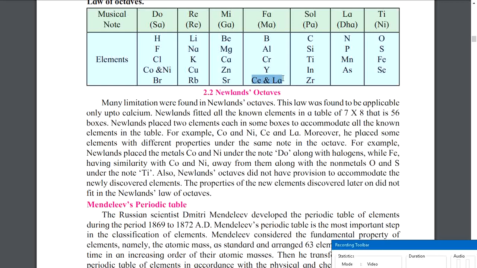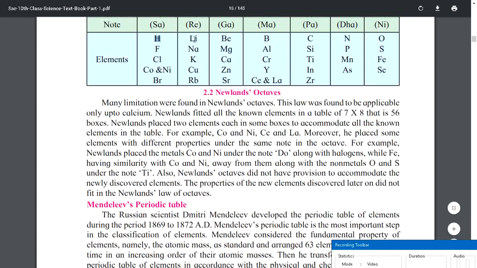Yeah, here. If I am giving one element to every box, then just to fit the known elements of that time, he was giving 2 elements in one box, which was a little unfair. So not many people agreed with this law.